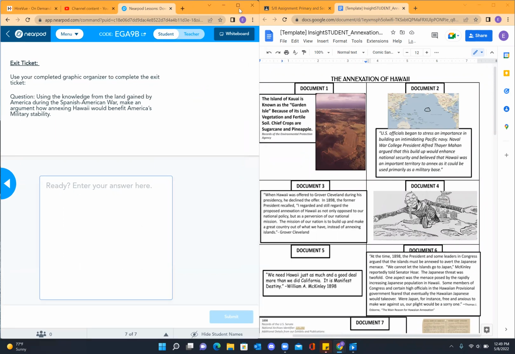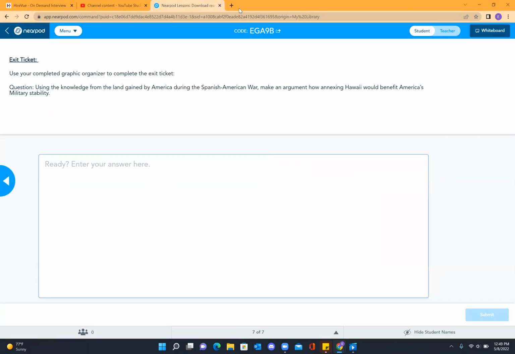And that's where we're going to end for today, ladies and gentlemen. If you take a look, there's one final thing that we need to complete, which is your exit ticket. So using the knowledge from the land gained by America during the Spanish-American War, make an argument how annexing Hawaii would benefit America's military stability. So I'm going to give you the last couple of minutes to finish this in class.